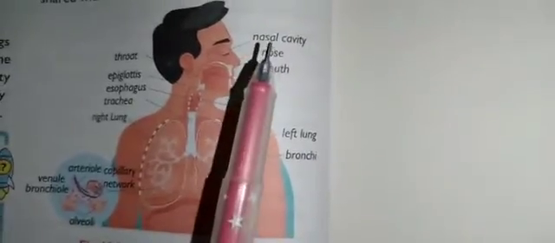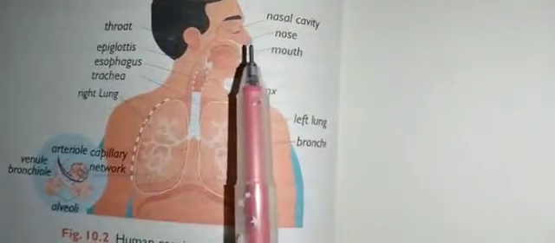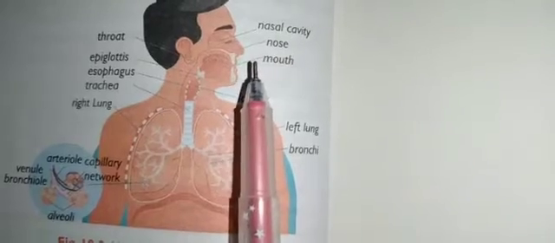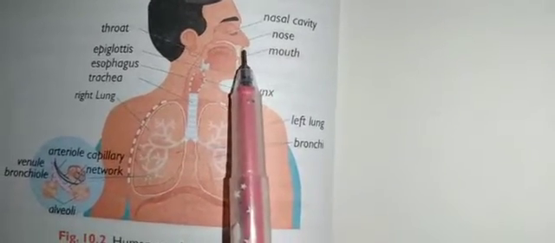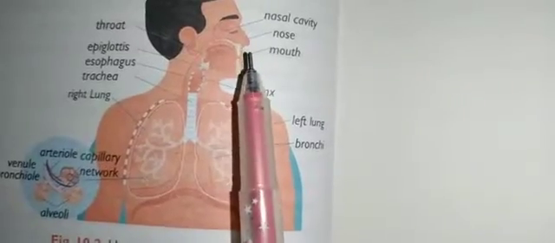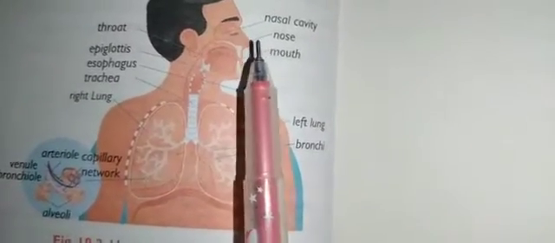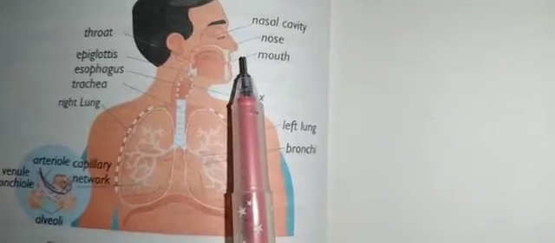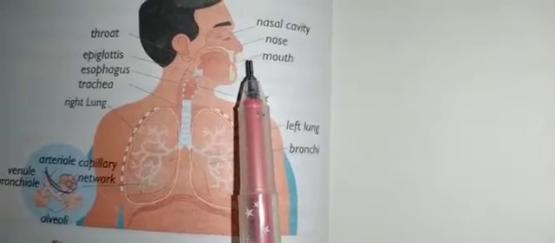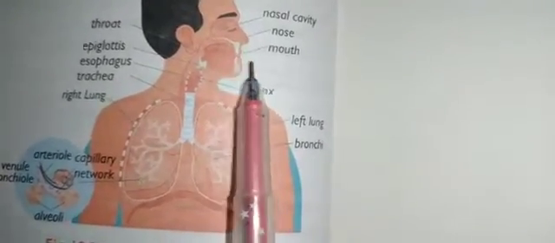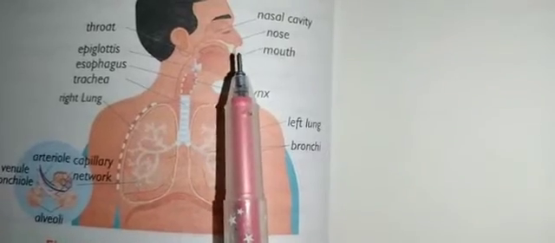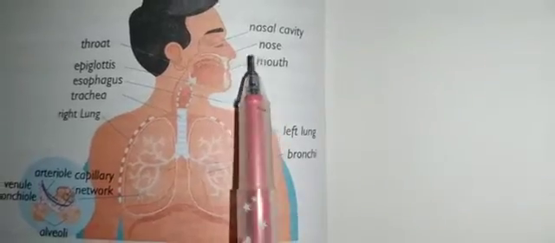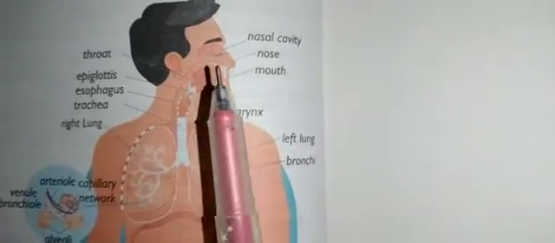Mucus means a slimy substance. The linings of the nostrils produce mucus. This sticky material in the nose moistens the air, and it also helps in trapping the germs. Germs cannot escape from that mucus, so they are trapped in it. That is why you are advised to breathe through your nose and not through the mouth, because the mouth does not have any mucus or any special hairs to trap the germs or dust. Hence we have to breathe through our nose.